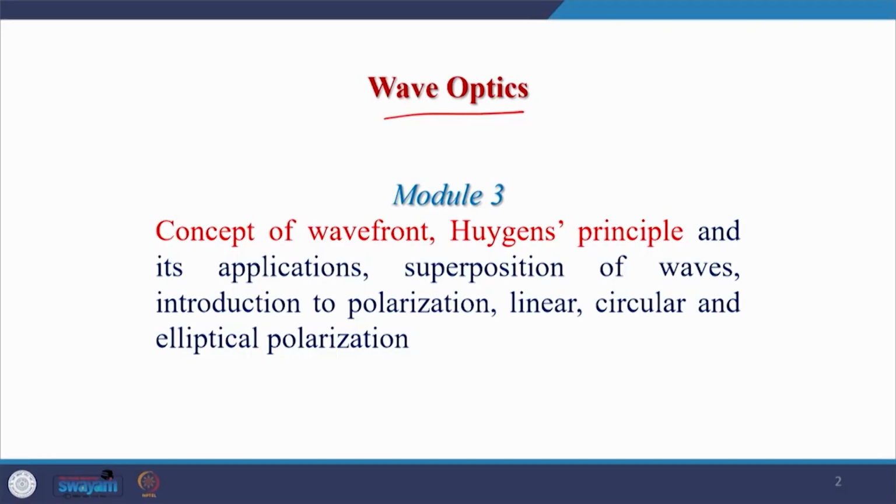Now onwards we are moving to the second part of the course, which is wave optics, and in wave optics there are 10 modules starting from module number 3. So today we will start module 3, and within module 3 we have several topics which will be covered during the next few lectures. In module 3 we will talk about the concept of wavefronts, and then we will talk about Huygens